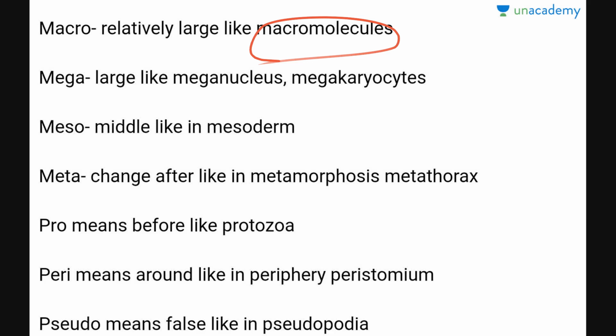The macromolecules are larger than the micromolecules. So macro means relatively large. Now mega. Mega means large, for example, mega nucleus or megakaryocytes.